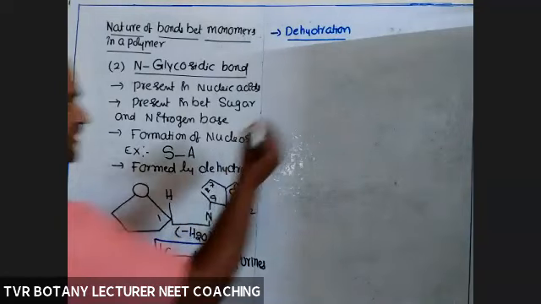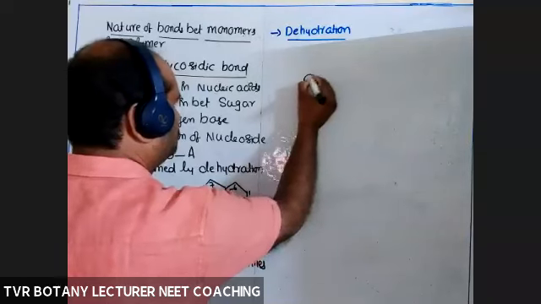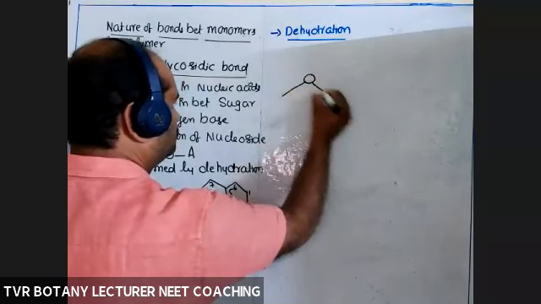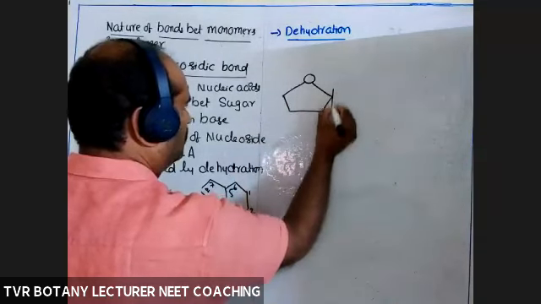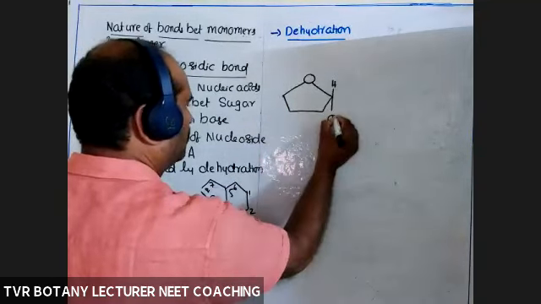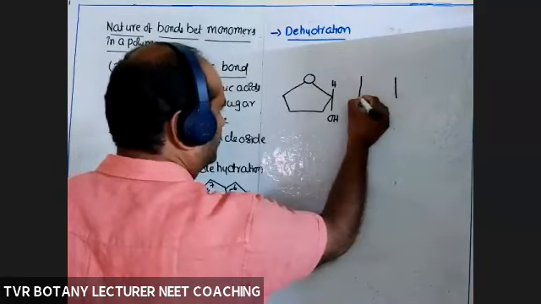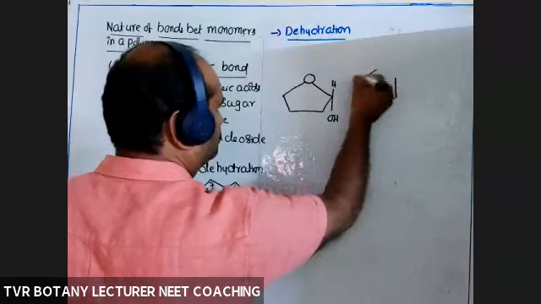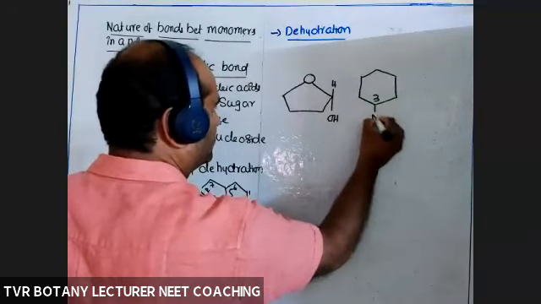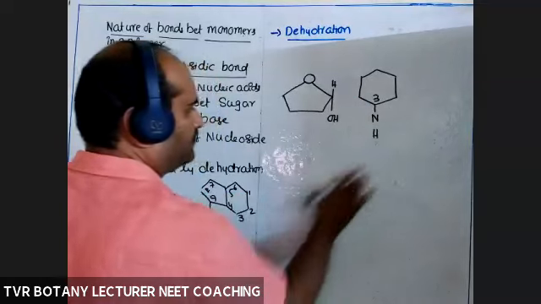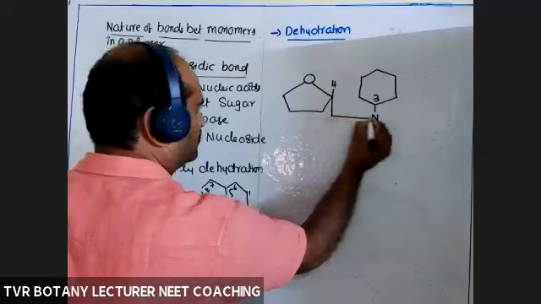And what about in the case of pyrimidines? Now take a sugar molecule. Hydrogen, OH, pyrimidine. Okay, third nitrogen, H. Hydrogen, OH, remove it. Right?